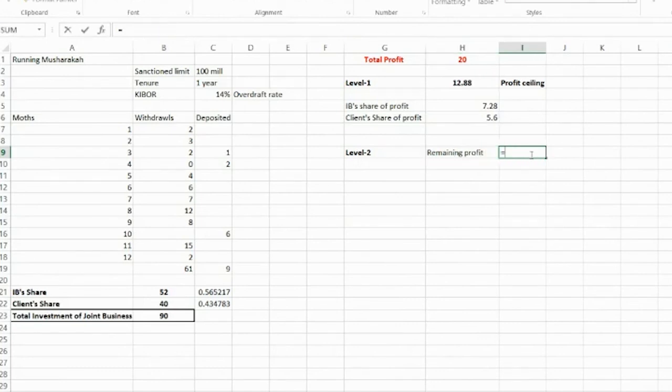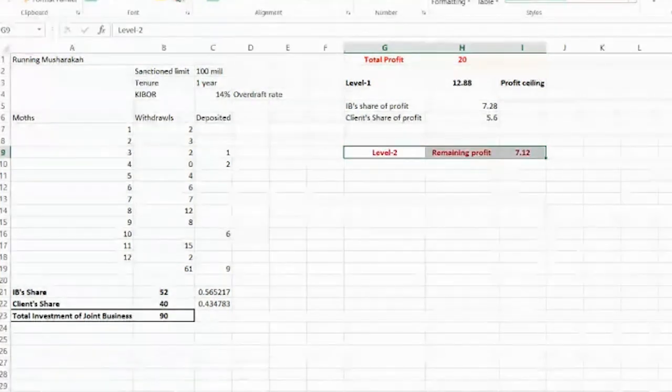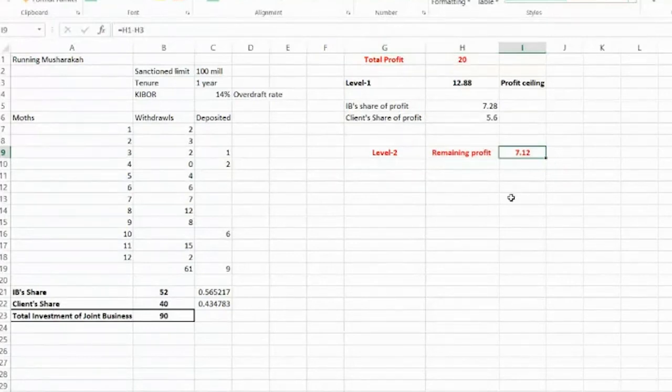Remaining profit is equal to total profit minus the profit that has been distributed, that is the profit ceiling. The remaining profit is 7.12 million. Now this 7.12 million has to be distributed between the Islamic Bank and the client.